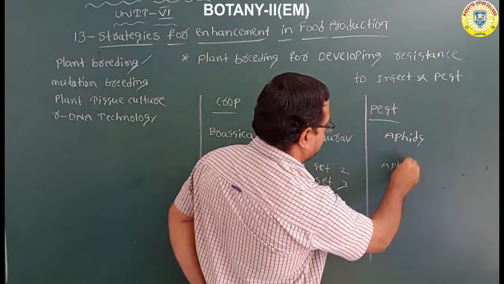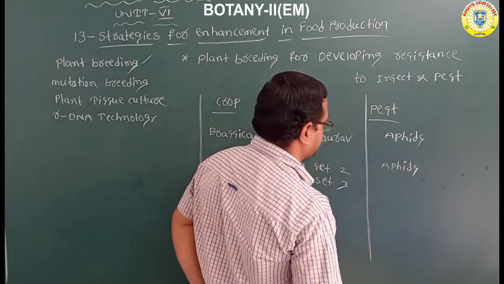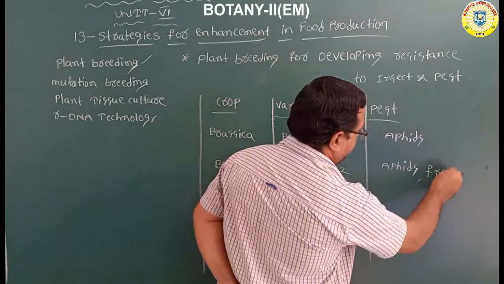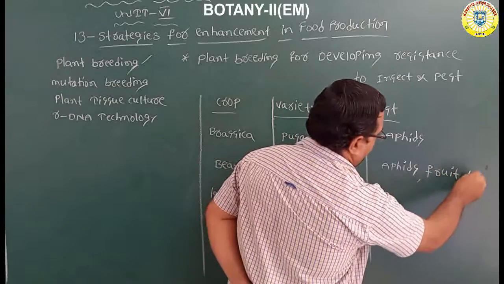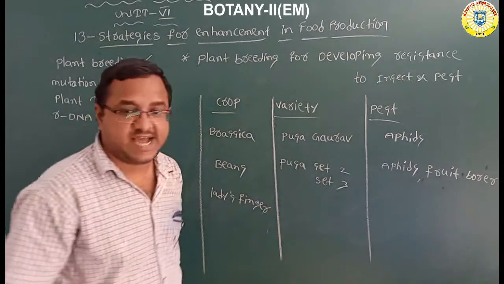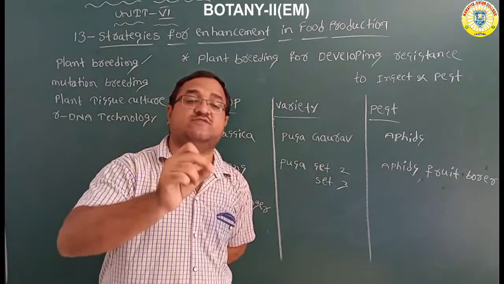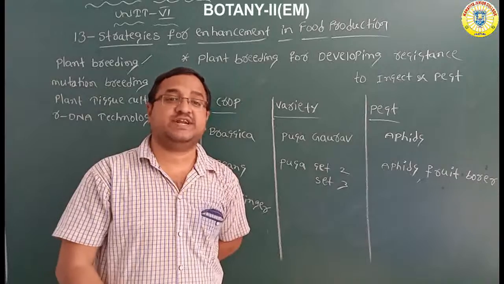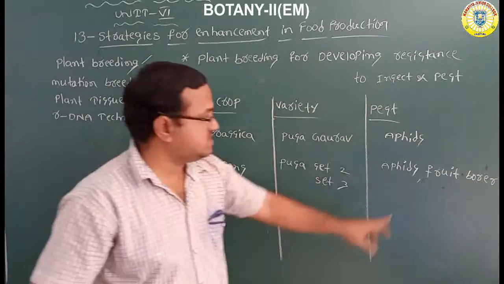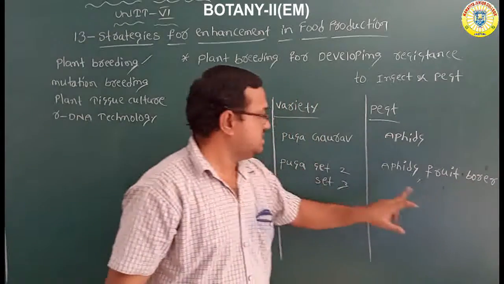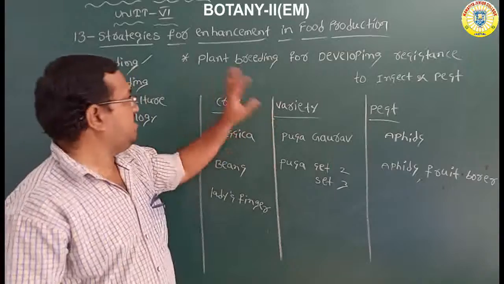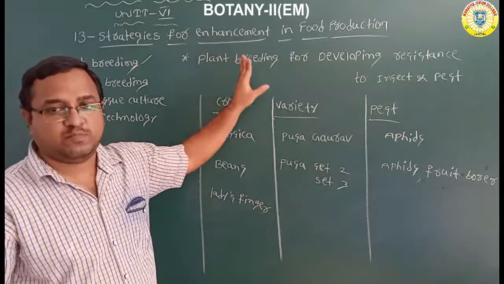We also have to reduce the aphid attack, and the fruit borer. Fruit borer means the insect which makes holes in the fruits. Some insects make holes in the fruits, so that is the fruit borer insect. These are the two pests we have to control in the crops cultivated through plant breeding.